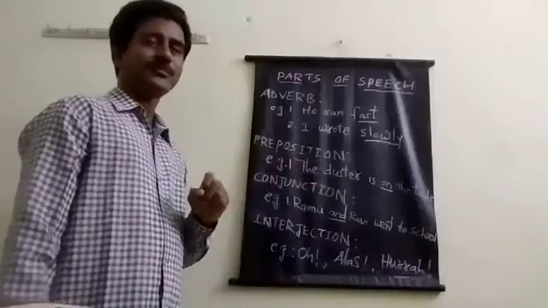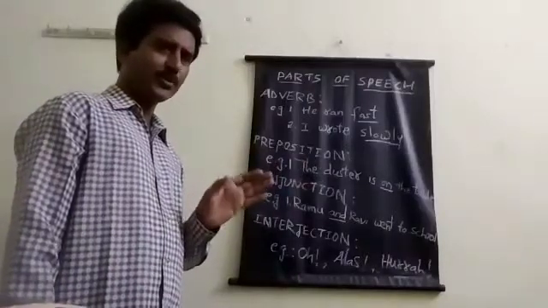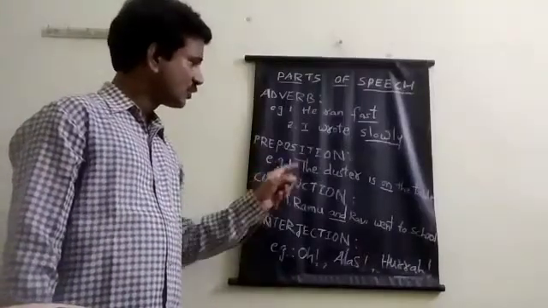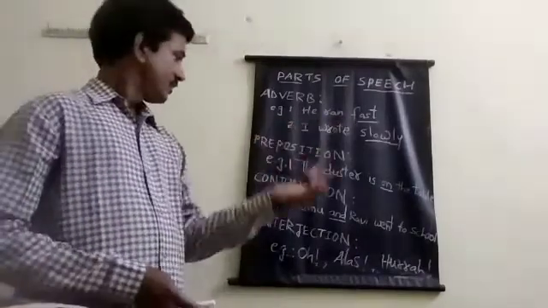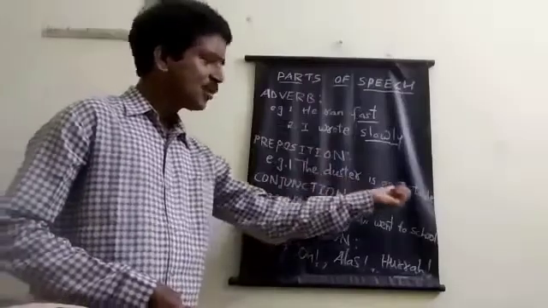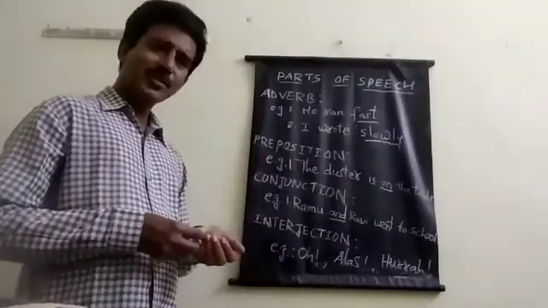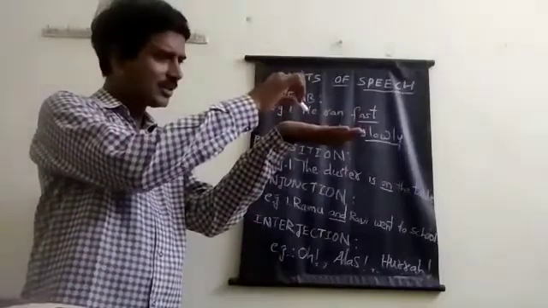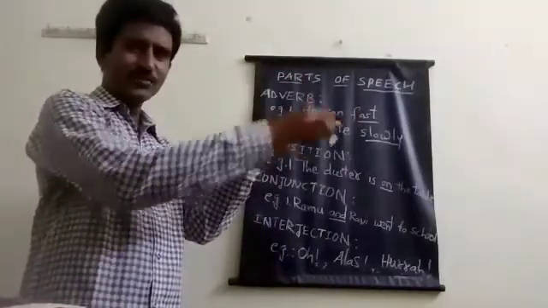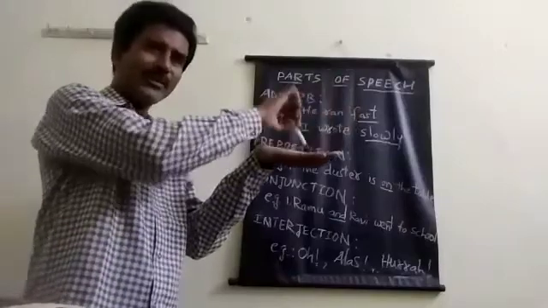Next, preposition. Preposition is a word which is used to tell the relation between two things. Suppose the sentence is, the duster is on the table. Where is the duster? The duster is on the table, or the duster is under the table, the duster is beside the table, the duster is behind the table.